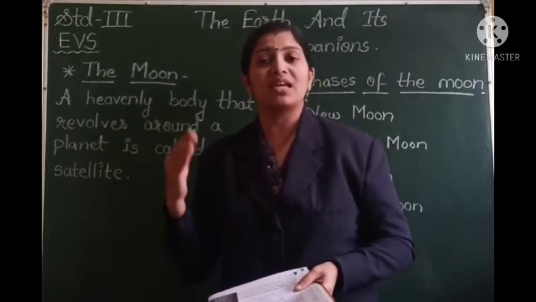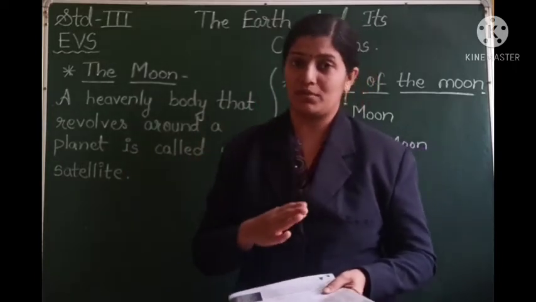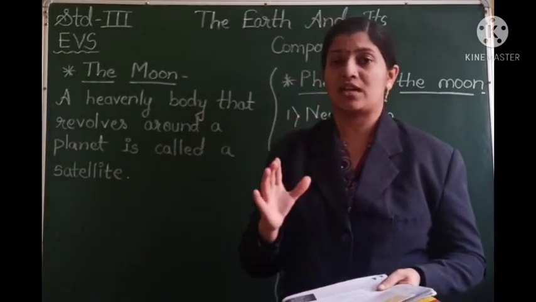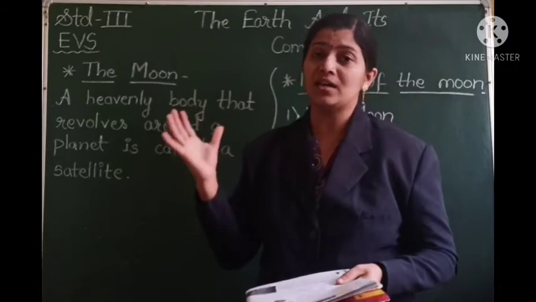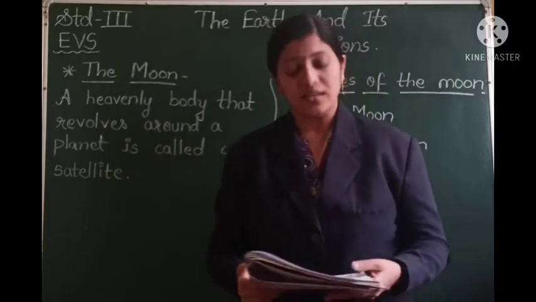Our Earth has many other satellites, but these satellites are not natural. They are human made, or we can say they are artificial. But the moon is a natural satellite. It was naturally present in space. It is a natural satellite of our planet Earth.